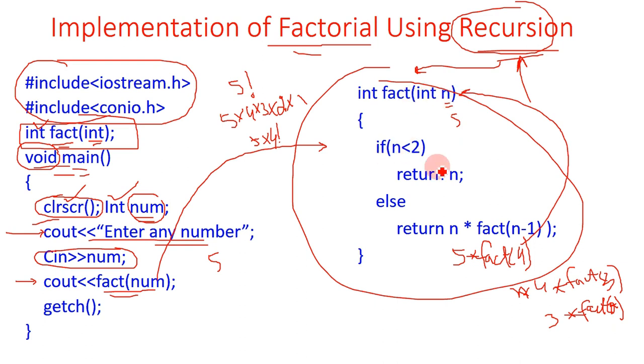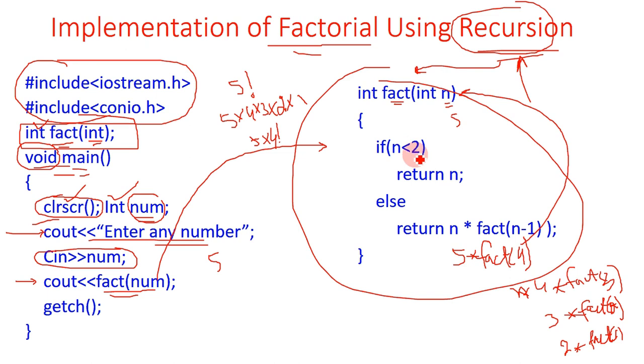So is 2 less than 2? No, so again the control goes to the else statement, and this will return 2 multiplied by fact of 1. That is, 2 minus 1, so the fact of 1 function will be called. Okay, so this is a recursive function, or recursion.